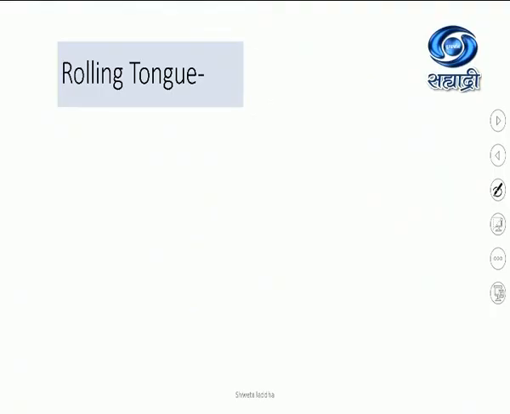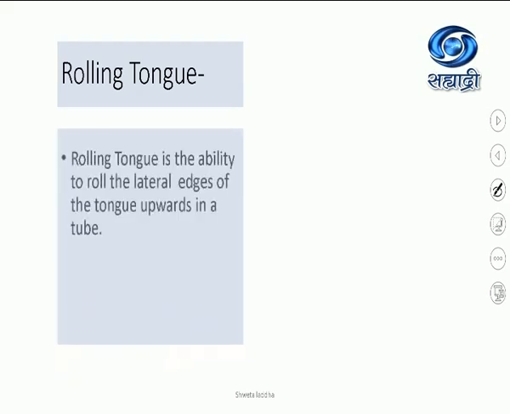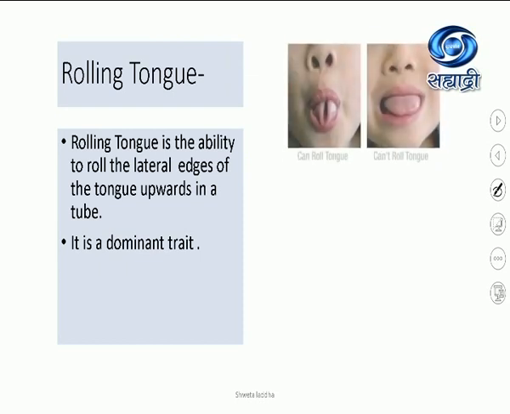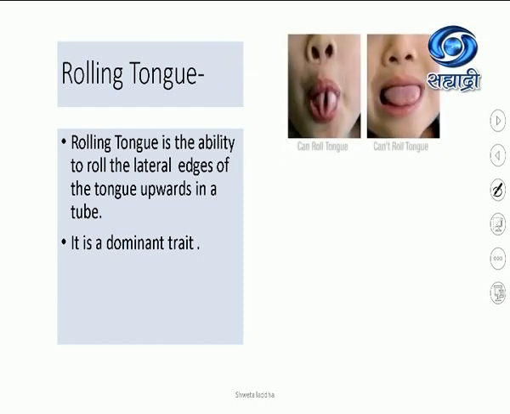Yes students, so today we are going to start with rolling tongue. Rolling tongue is the ability of a person to roll the lateral edges of the tongue upwards in a tube pattern. It is also a dominant trait. Look at the picture. This person can roll his or her tongue, and here he cannot roll the tongue. This is a trait caused by a dominant gene present on an autosome.